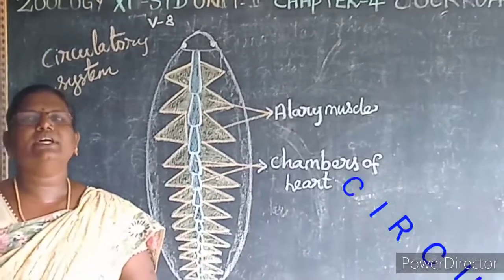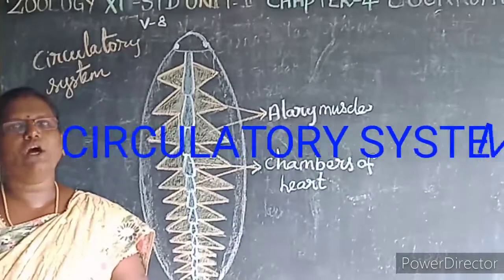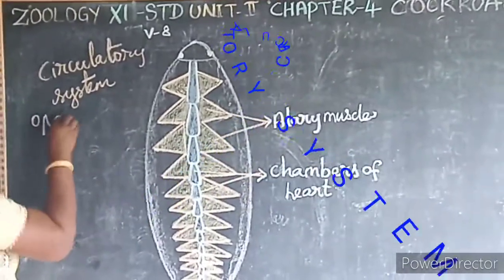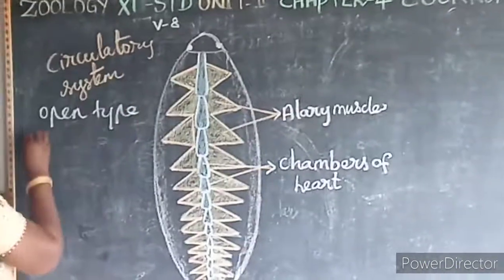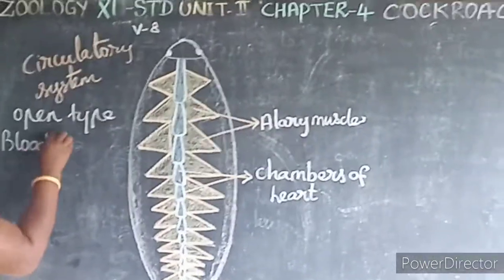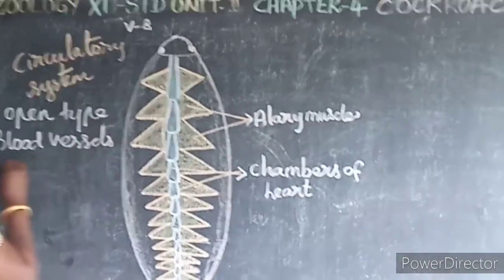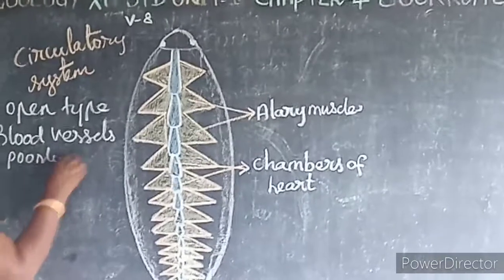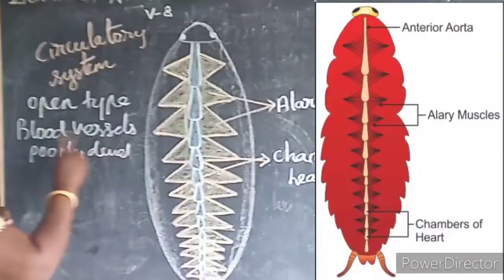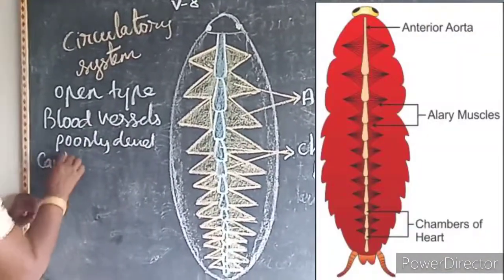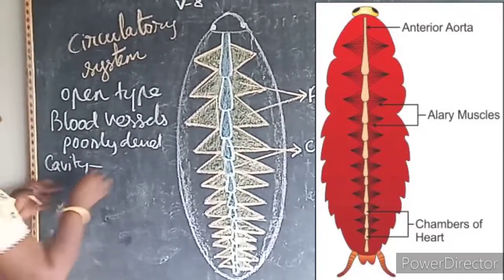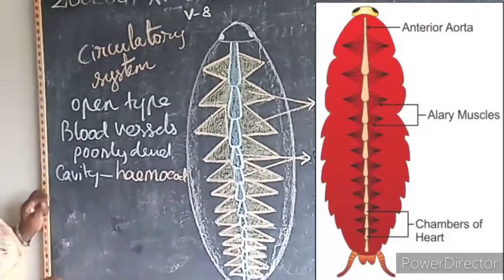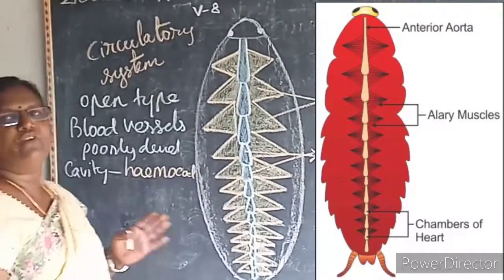Next we learn about the circulatory system of the cockroach. The circulatory system of the cockroach is an open type, because the blood vessels are poorly developed. The blood flows into the cavity. That cavity is known as what? Hemocoel, in which the blood or the hemolymph flows freely.